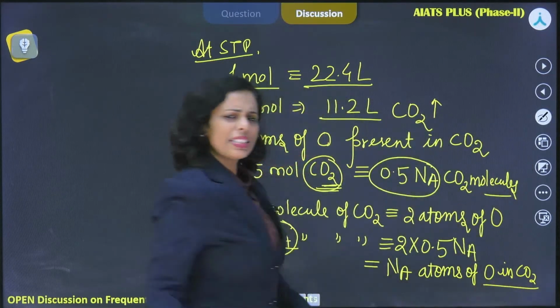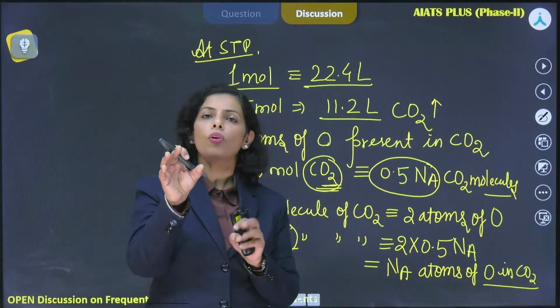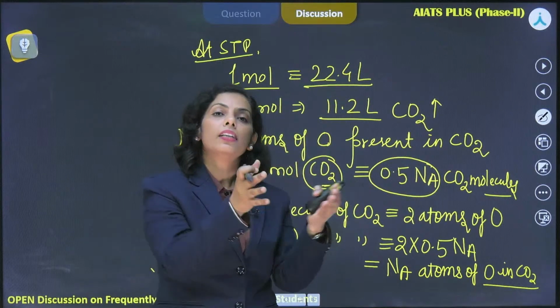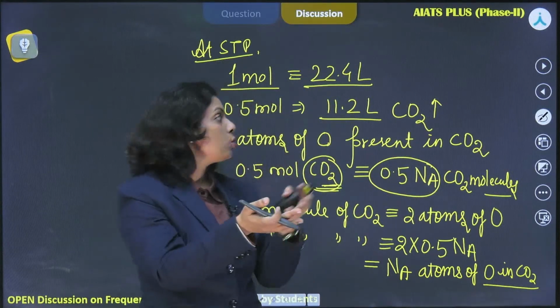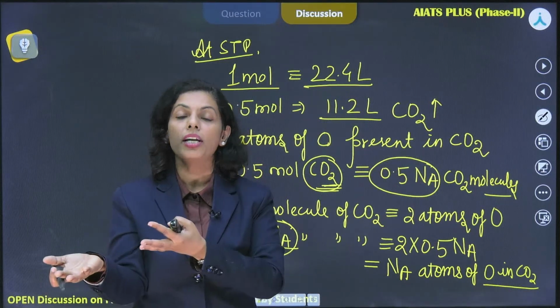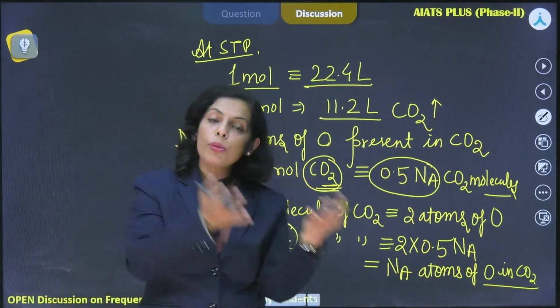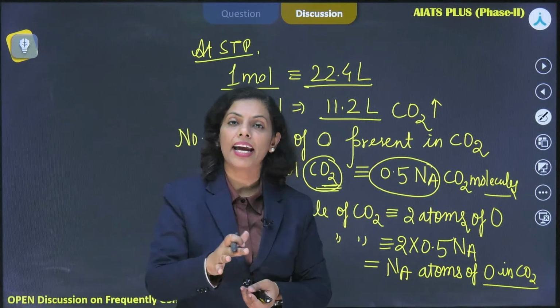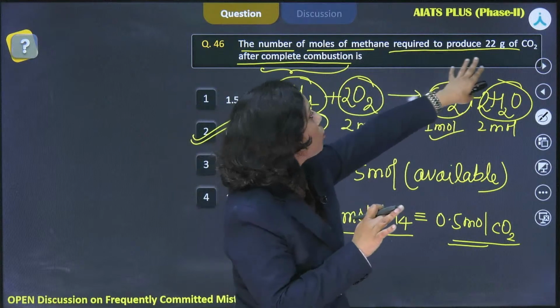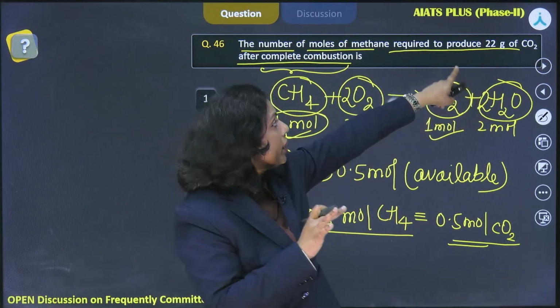So, the simple thing is just look at the given amount of the substance, compare it with the obtained amount, right? In this question, they just gave you the amount of CO2 produced and they were asking how much methane is required, right? So, don't misinterpret. The question is the number of moles of methane required to produce 22 gram of CO2.